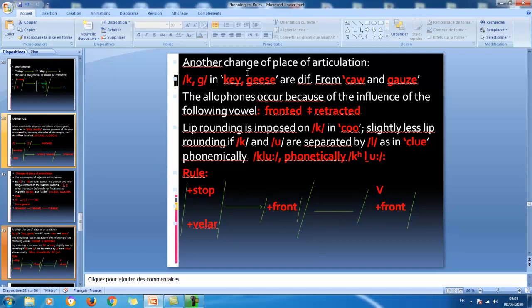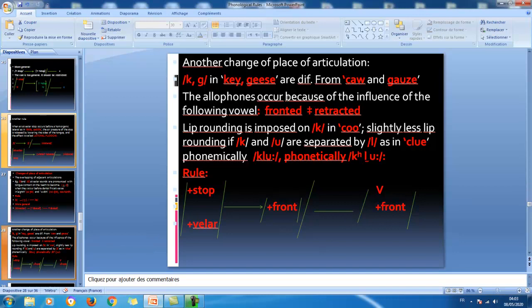Another, if you like, change of place of articulation. Let's talk about K and G. That we know, both of them are velar sounds. Let's talk about them in key and geese. They are different from caw and gaws.